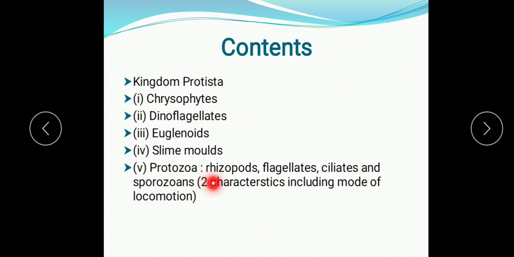In this, again, different classes are there: rhizopods, flagellates, ciliates and sporozoans. Here also we will study all these subgroups of protozoa along with their characteristics. And the third group that is made is the slime mold. Here the fungus like organisms are placed in the slime molds. So in this way we are going to study all the subgroups.